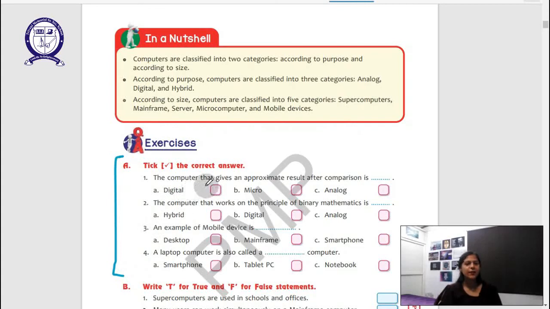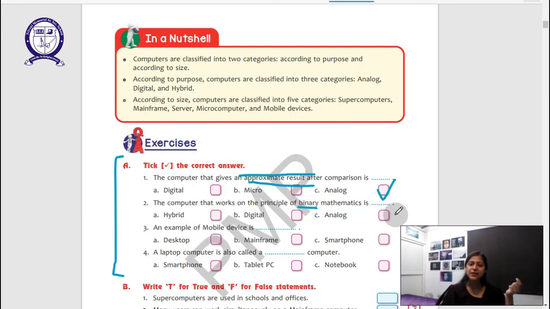Tick the correct answer. The computer that gives an approximate result after comparison is analog, because we saw that, right? It compares, and it does not give us the exact result, it gives us approximate results. For example, the thermometer gives us an approximate result, and we look at it manually and then calculate it on our own.